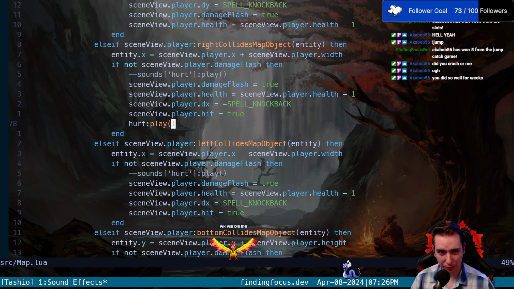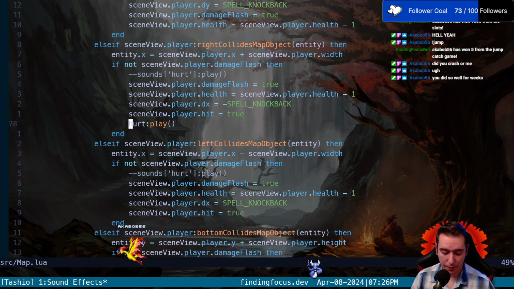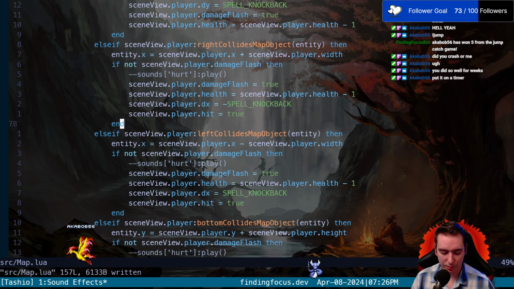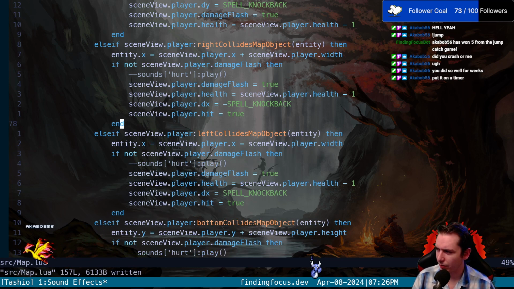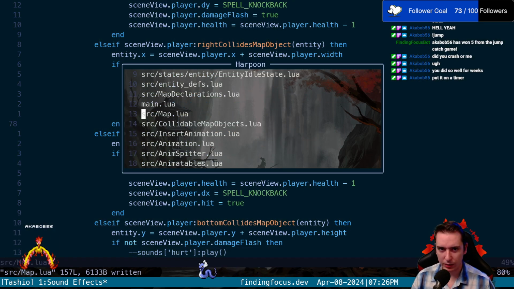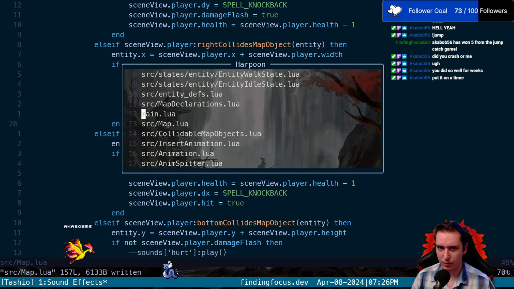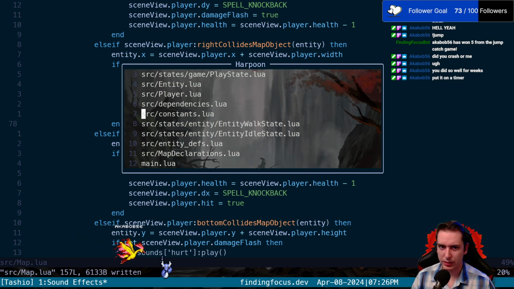But basically, we want to play this hurt sound everywhere, for each side of the collision. Now, I want to show you something. Instead of saying hurt, which isn't very descriptive — is that an animation? Is that an audio? I don't know what that is. So as far as the game's concerned, we want to declare these things a little bit smarter.